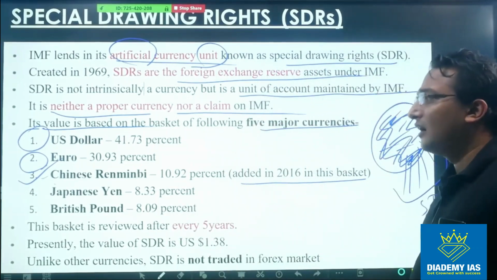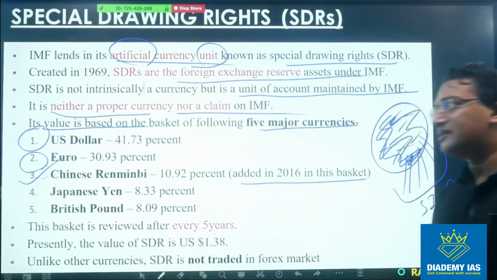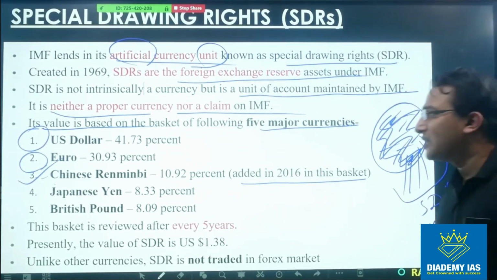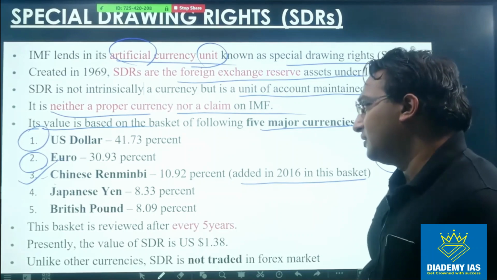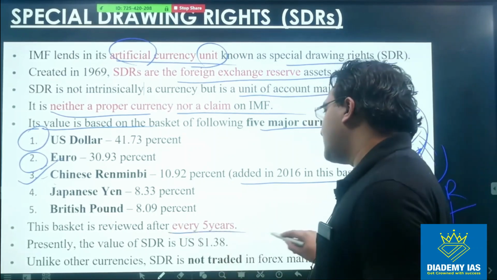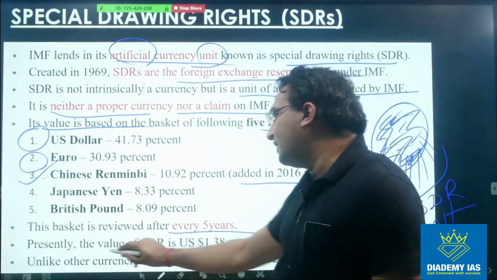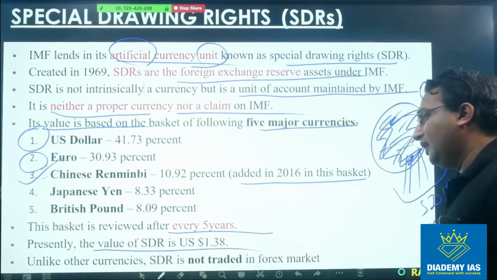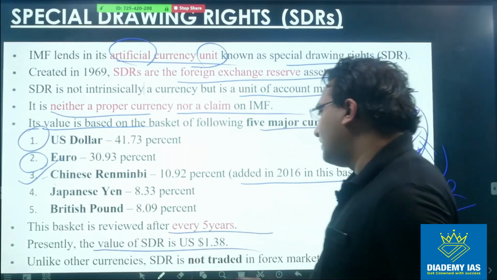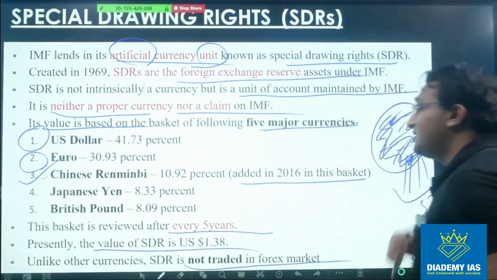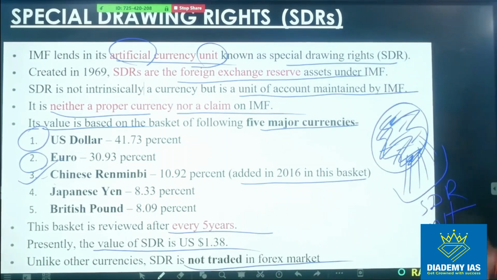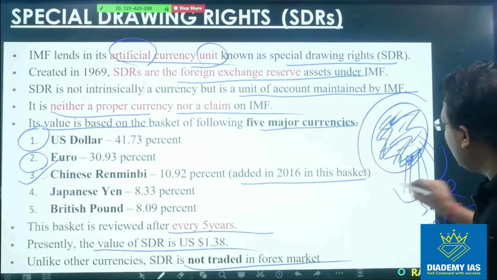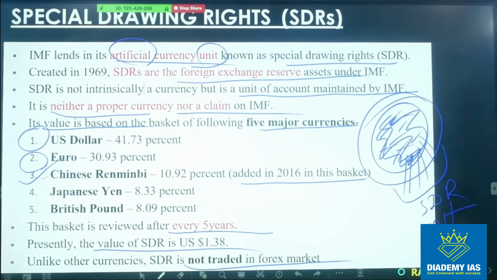These are the countries whose currencies have been included in the SDR, and the basket is reviewed every 5 years. As of now, the value of one SDR is $1.38, and it is not traded in the foreign exchange market. So this is not an actual currency. This is just a unit of account. Whatever foreign currency the IMF had, we divided it and denominated it in SDR units, right? We denominated it in SDR units.